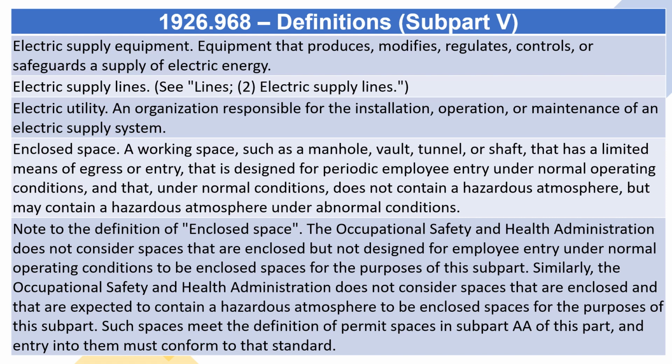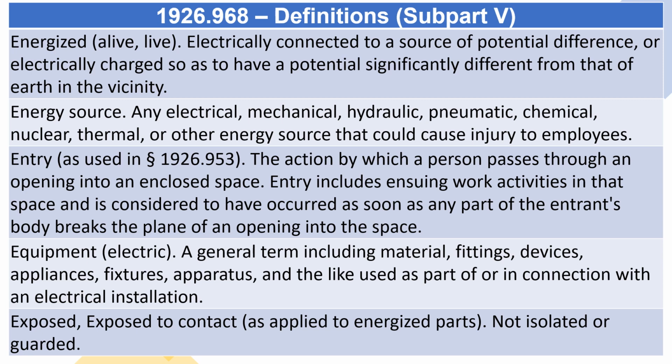Note to the definition of enclosed space: The Occupational Safety and Health Administration does not consider spaces that are enclosed but not designed for employee entry under normal operating conditions to be enclosed spaces for the purposes of this subpart. Similarly, the Occupational Safety and Health Administration does not consider spaces that are enclosed and that are expected to contain a hazardous atmosphere to be enclosed spaces for the purposes of this subpart. Such spaces meet the definition of permit spaces in Subpart AA of this part, and entry into them must conform to that standard.